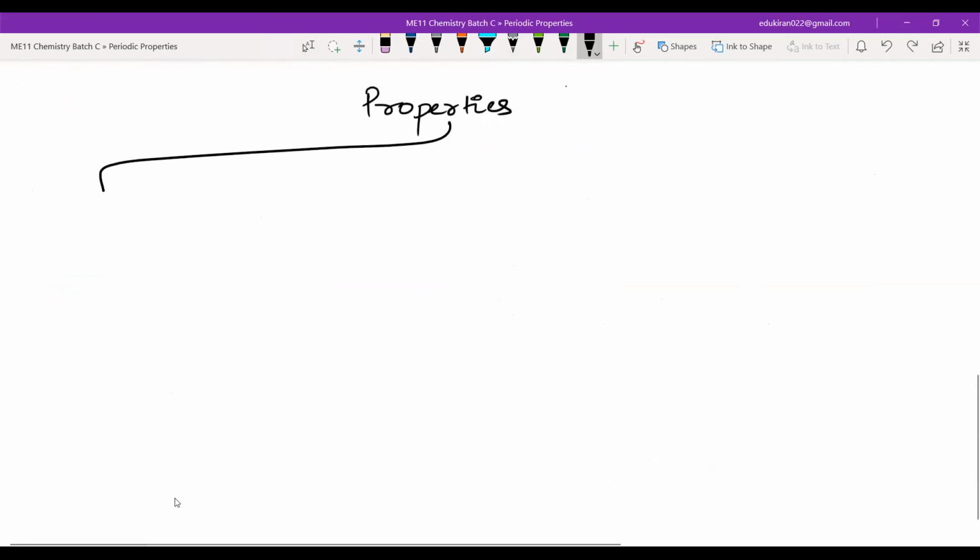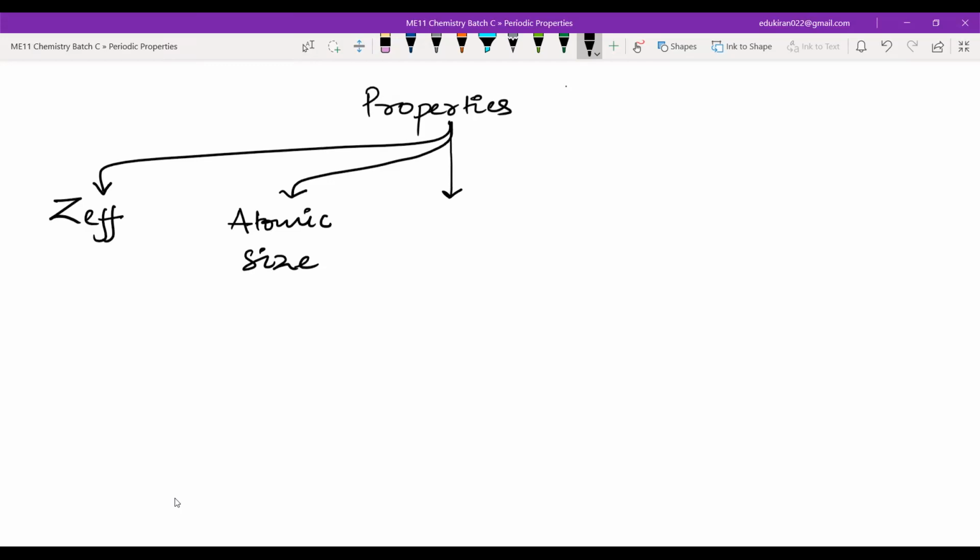So the first property that you have to learn is the Z effective, the effective nuclear charge. After that, you have to learn about the atomic radius or atomic size. In this atomic size, there will also be ionic radius, ionic sizes, and other different things. After atomic radius, you have to learn about the ionization enthalpy.